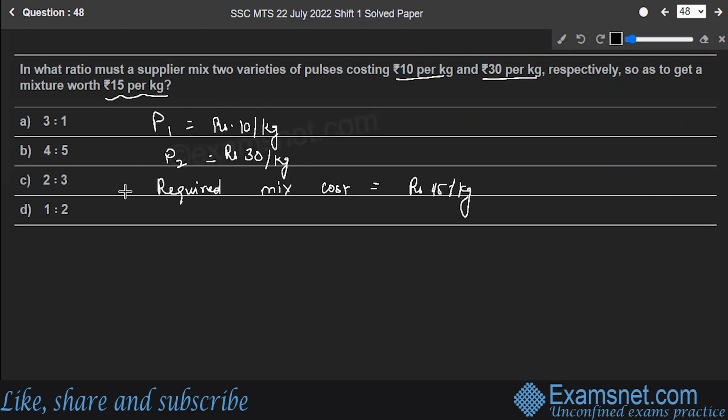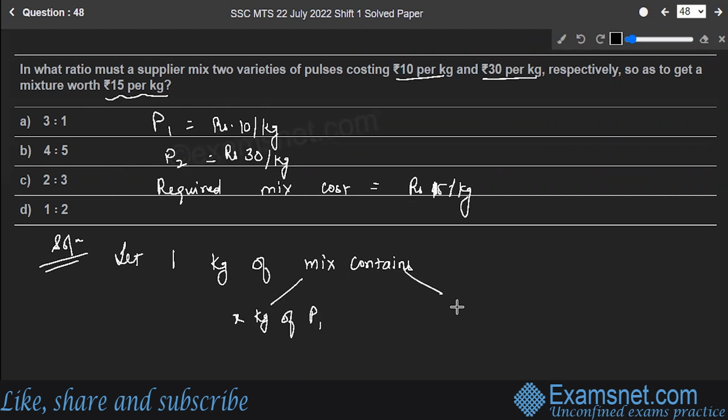Okay. So first of all, let's move with the solution because no particular or difficult formulas are involved in the question. You just need good logical thinking over here. So I'll say let 1 kg of mixture contains X kg of first pulse and how much second one will contain. See, when I am talking about the 1 kg, right? So it will be 1 minus X of P2,